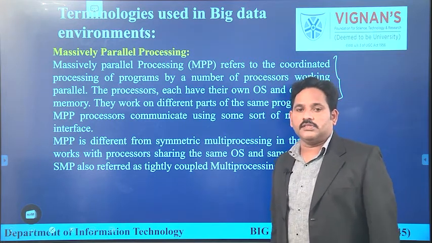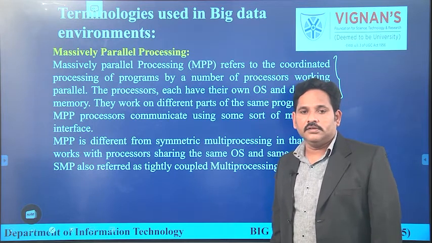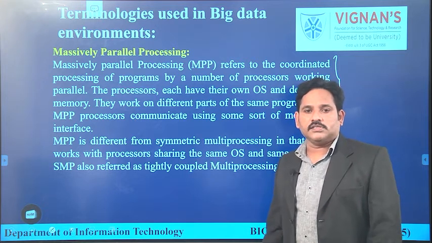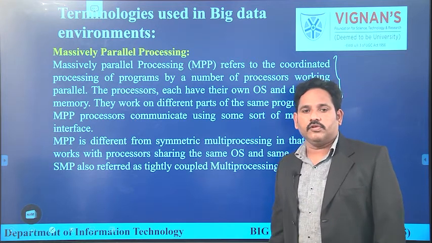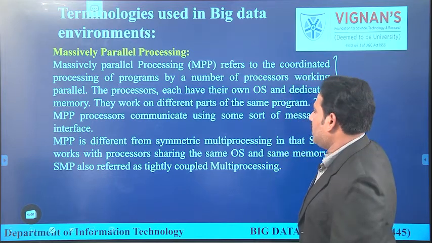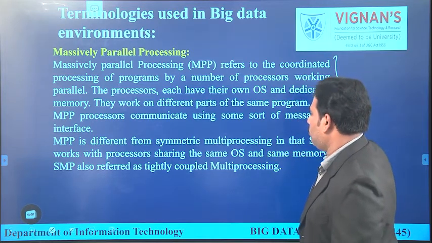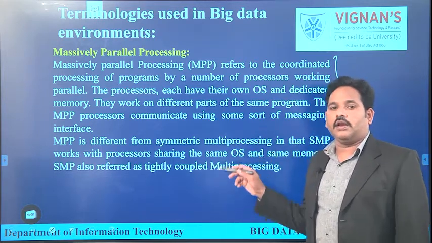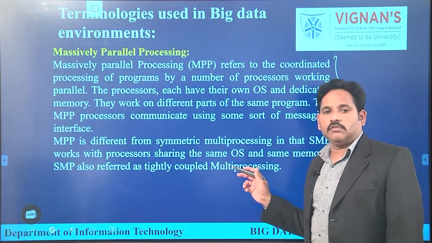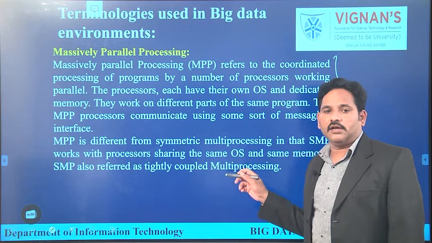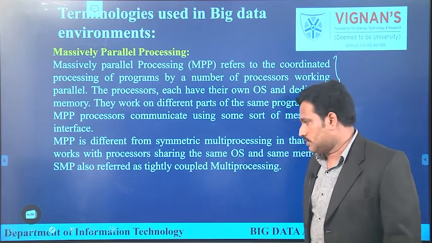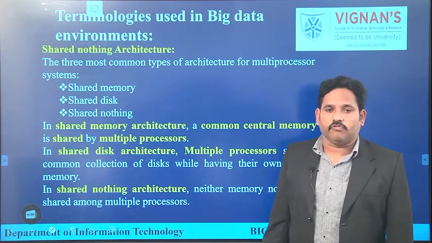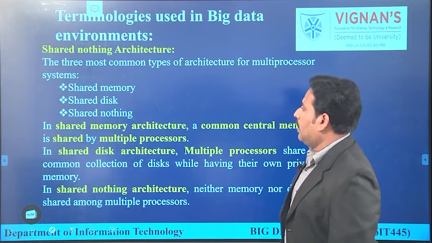That means more than one system bus is going to be used and connected so that every processor can use any one of the system buses which is available. If one system bus fails, it will have an alternative of one more system bus. So here what happens in this massively parallel processing environment, more processors will be in working condition in parallel. Even though one of the processors fails, the remaining processors will share the data or work assigned to the processors.